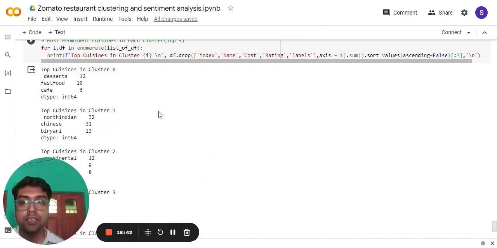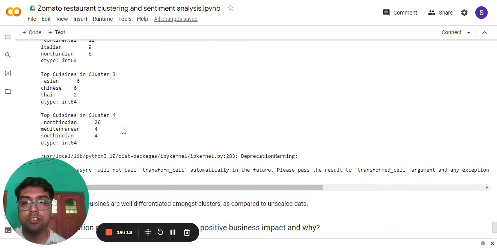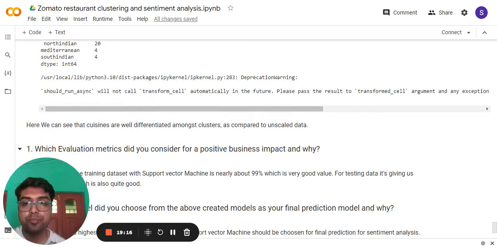It is basically indicating the same, but if we see the output of the top 15 for PCA, we are getting for cluster 0 desserts, 12 top cuisines as dessert. Whereas for K-means only, we got North Indian as the top cuisine with the highest number. But overall, we can see there are some differences, that cuisines are all well differentiated among the clusters compared to unscaled data.